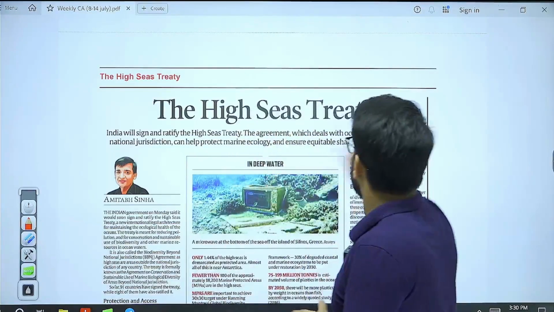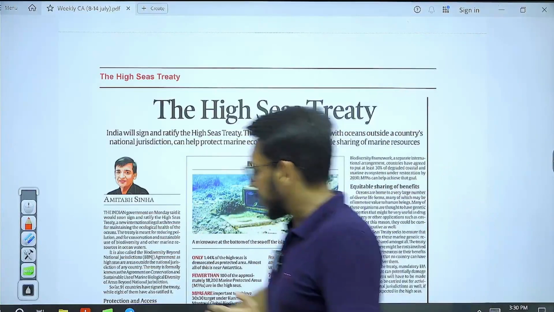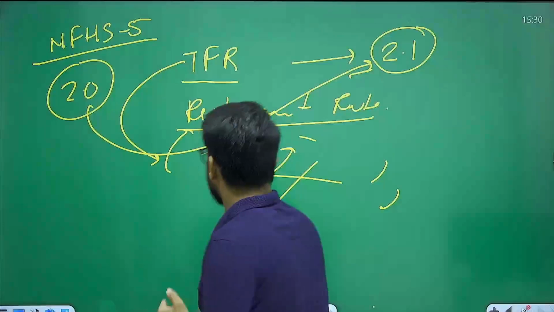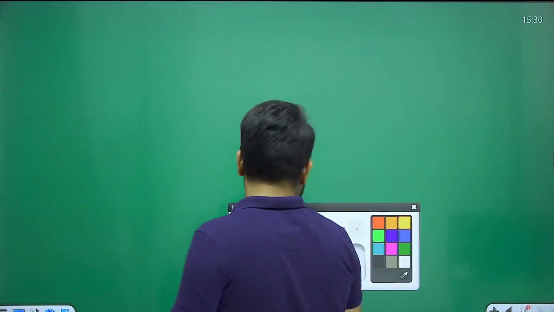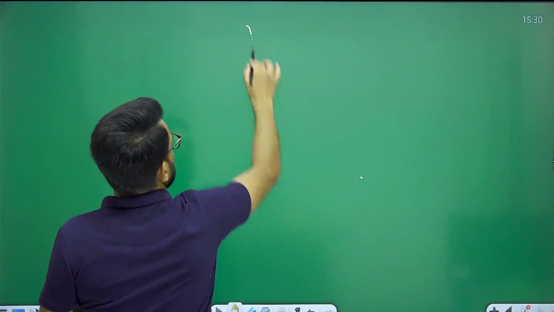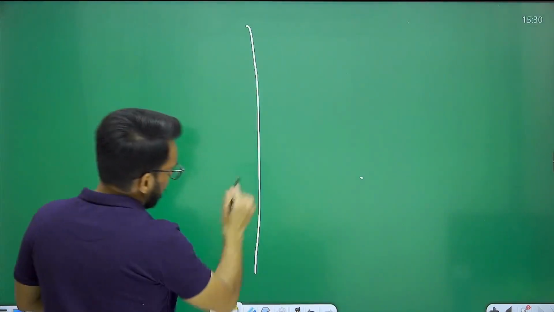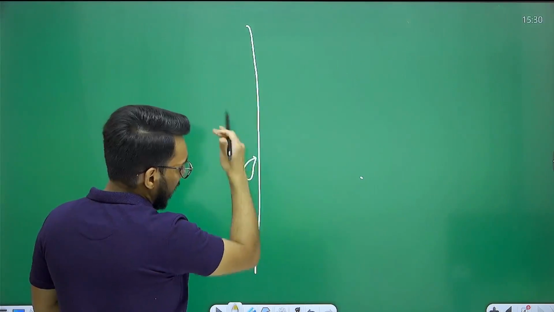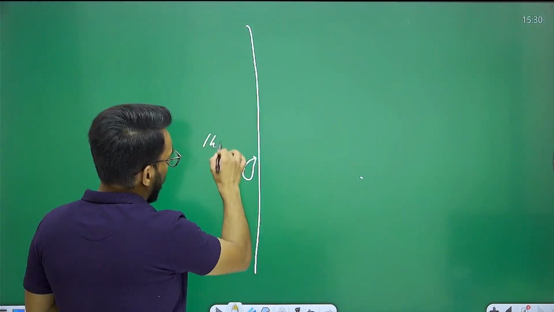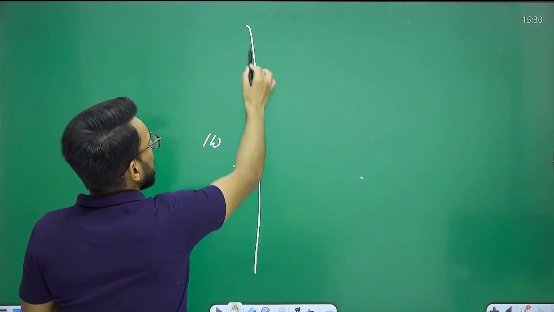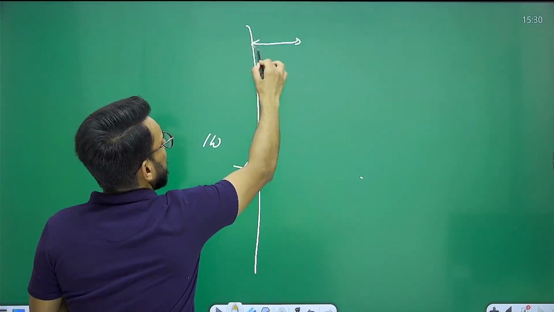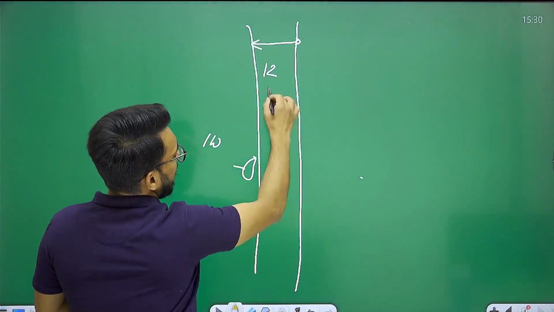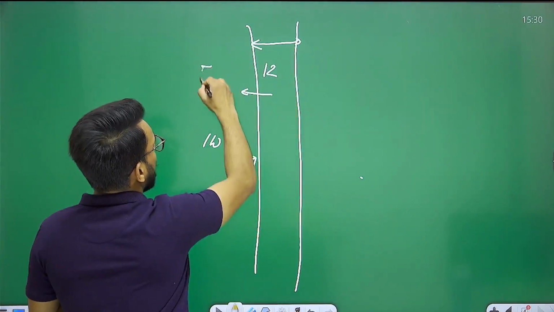Okay, so before going into this article, there are a few things that you should know first. You see, suppose this is the coastline of a country. Internally, there is a pond, there is some river. All of these are called internal water. Now, from the coast till 12 nautical miles, it is called territorial waters.